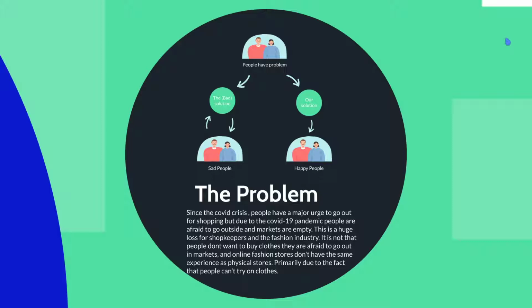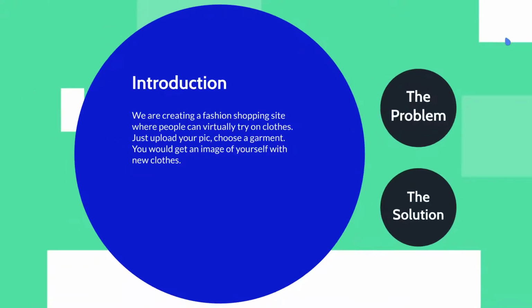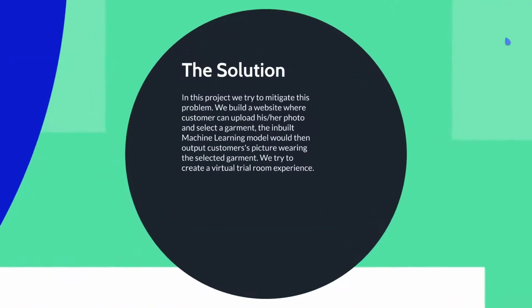This would be a dangerous thing as it has a correlation with coronavirus, COVID-19, and would increase the cases. To solve this, we created a solution where people don't have to go outside and can stay at home. In this project, we created a website where customers upload their pic and select a garment, and a machine learning model gives an output picture of them wearing the garment. It's like a virtual trial room experience.